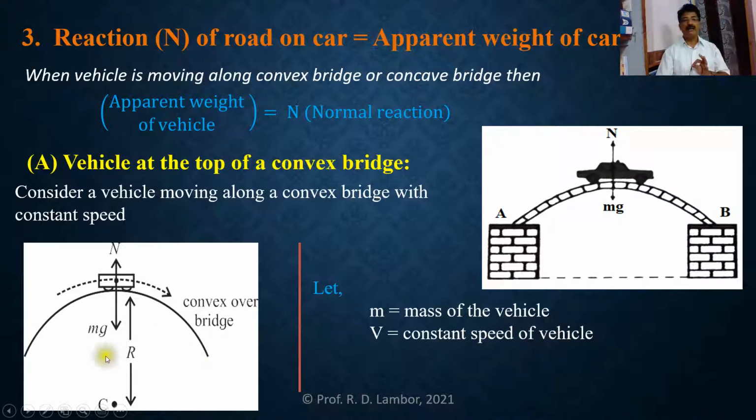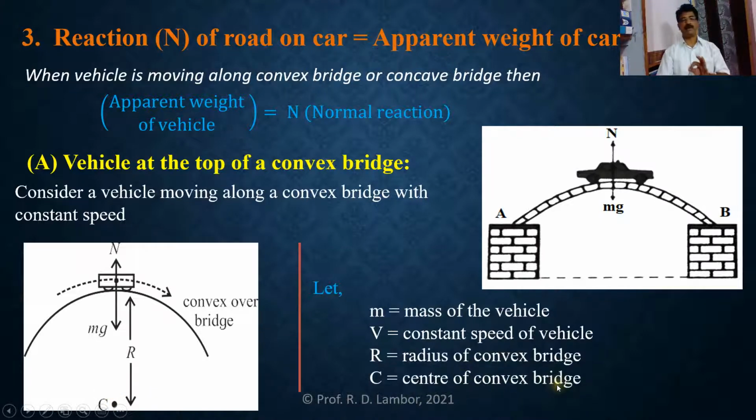And R, in this diagram, is the radius of this convex bridge. And this C is nothing but the center of the convex bridge. So as this vehicle or car is moving along this convex bridge, the car is performing circular motion. And we want to find the centripetal force required for the circular motion of this vehicle or car.